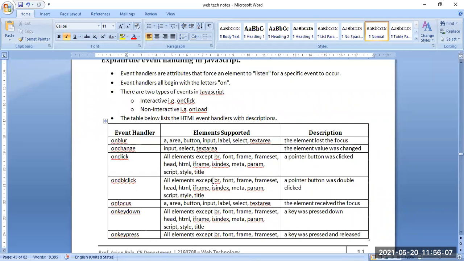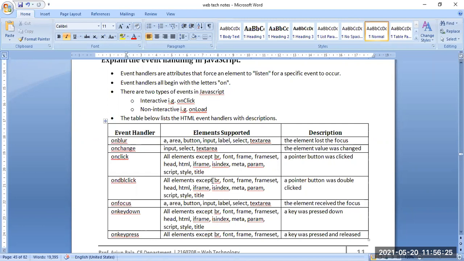Ondblclick means the double click option, where the cursor is going to use the double click. It works on all HTML elements, again with the same exceptions mentioned here, that is font, frameset, head, and the others listed.